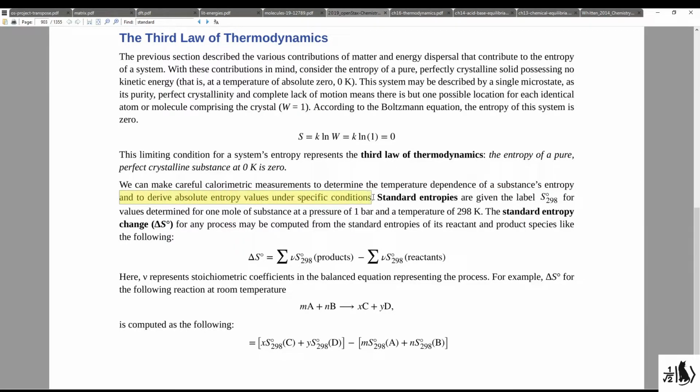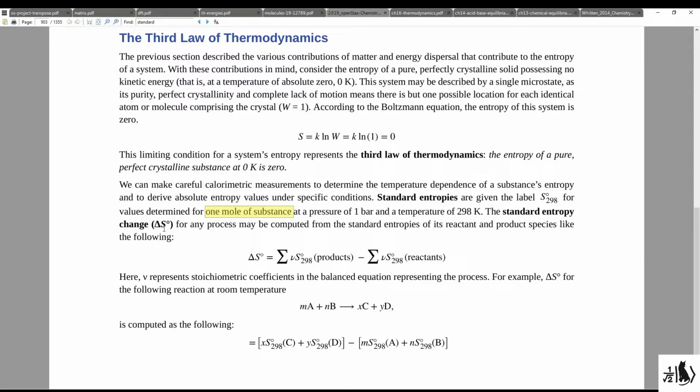values under specific conditions. Standard entropies are often given the label right here, S naught of 298, that is 298 Kelvin, and then we have a naught symbol, meaning standard, for values determined for 1 mole of a substance at a pressure of 1 bar and a temperature of 298 K. So what's important here? You should remember that standard states, such as standard entropy, rely on certain conditions, such as temperature being 298 Kelvin, the system being under a pressure of 1 bar, and the fact that we're talking about 1 mole of a substance.